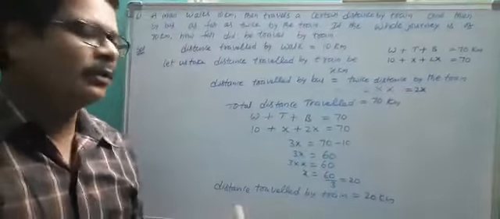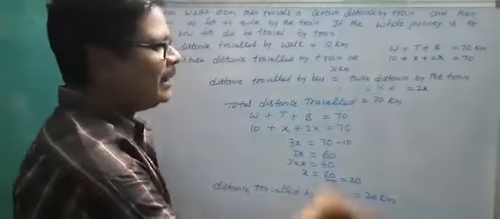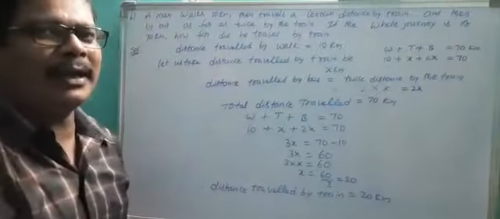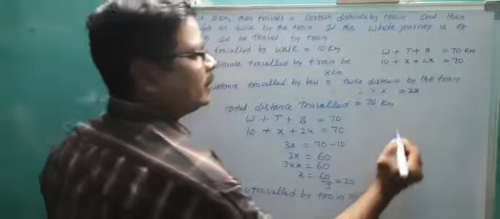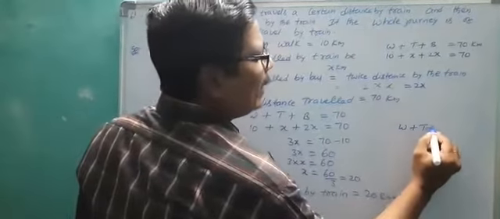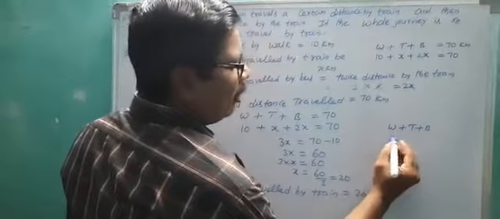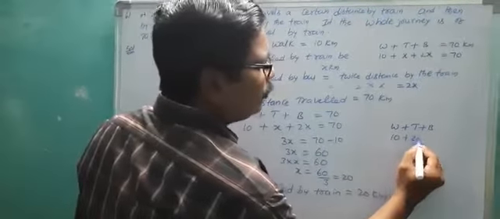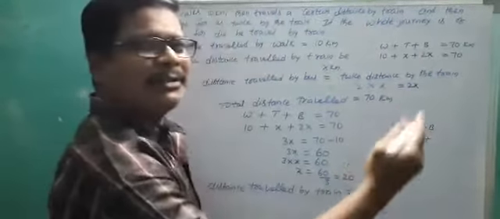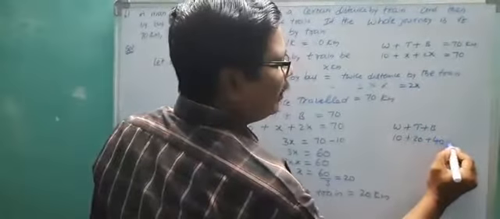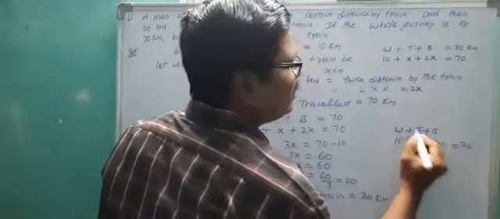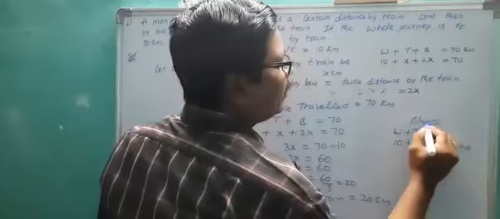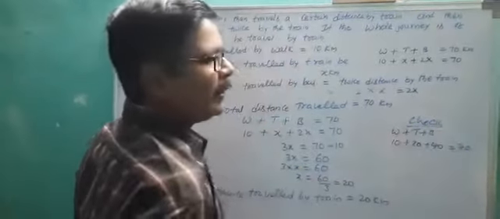So 40 plus 20 is 60, plus walking 10, totally 70 kilometers. Walking 10, train 20, bus double of the train, that means 40. Totally 70 kilometers. This is checking. Try it yourself, checking. Okay.